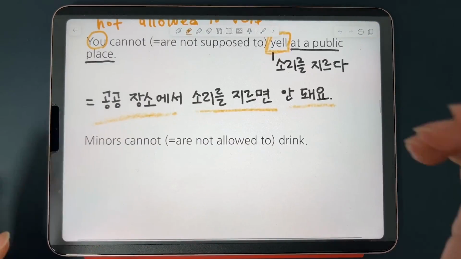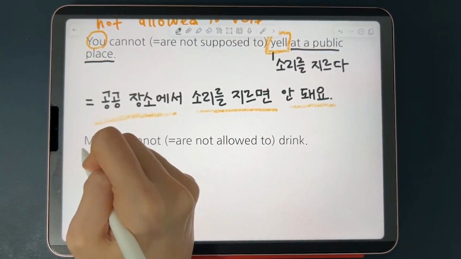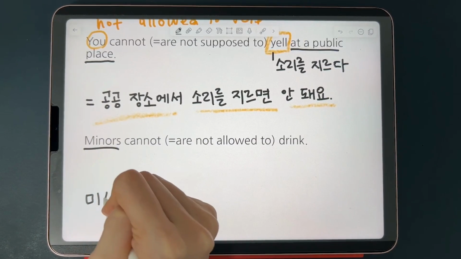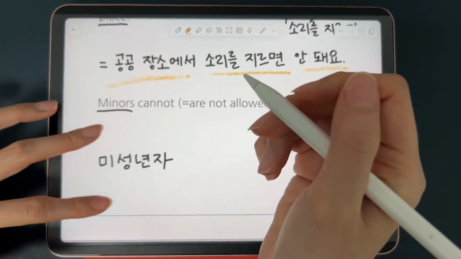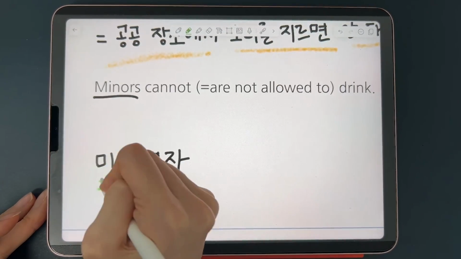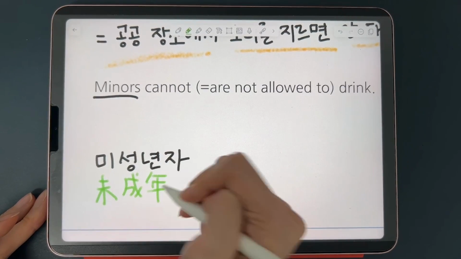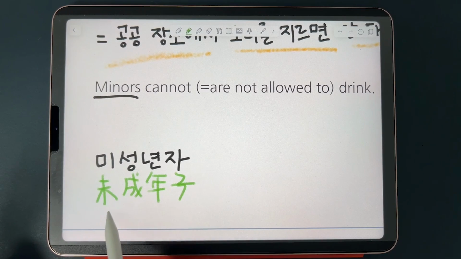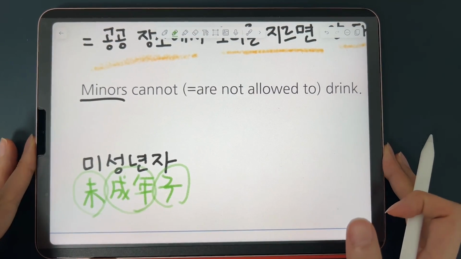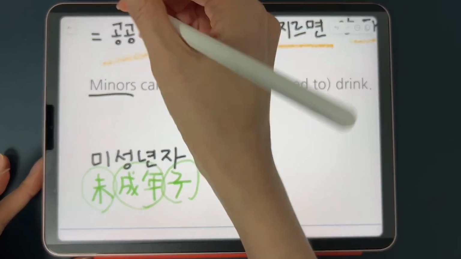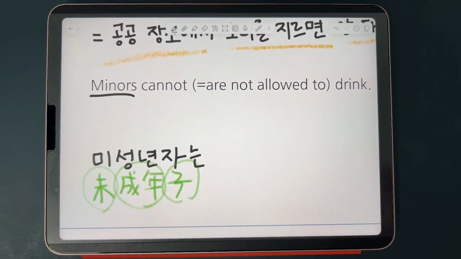그 다음에 let's move on to the final sentence. Minors are not allowed to drink. So a minor is 미성년자 in Korean. So if you break down 한자 of this word, it means 미, not yet, 성, complete, 년, year, 자, person. So it means you're not yet a grown person. So you are underage, basically. So 미성년자 is the subject. 미성년자는 minors. 미성년자는 cannot drink, not allowed to drink.